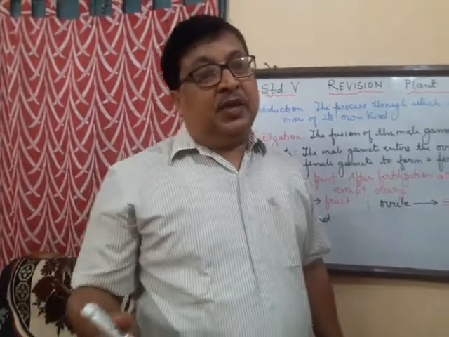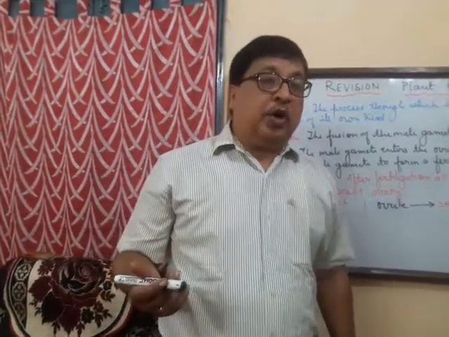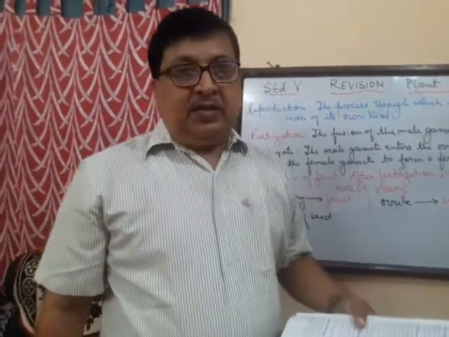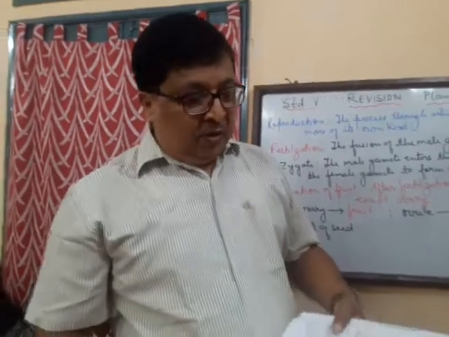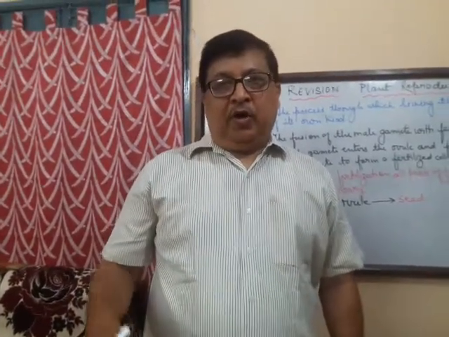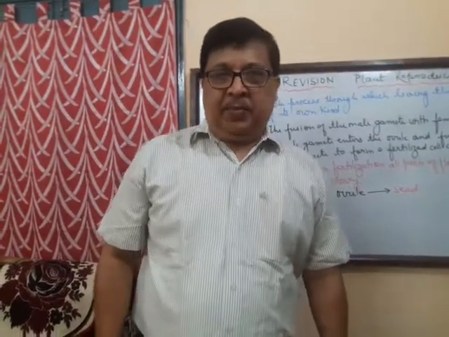Similarly, there are seeds with only one cotyledon. They are known as monocotyledonous seeds. Examples are maize, rice, wheat, etc. So this is about the structure of the seed. Though we have already done it, it is just time to recapitulate once again.